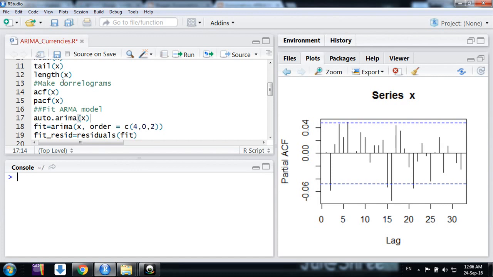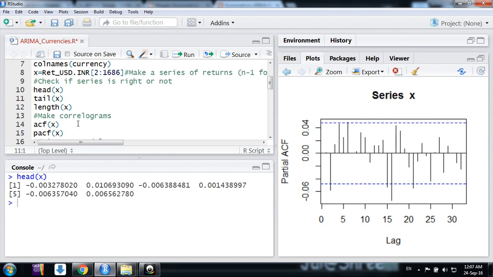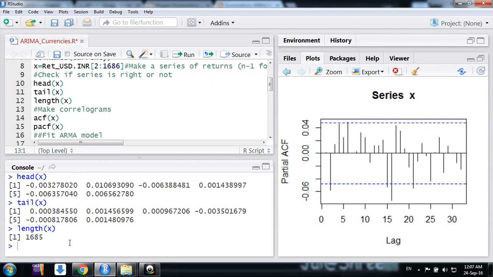Here, friends, we are having a series. If I say USD and INR prices and the returns. So if I say this is the series we have, head and tail of the series. The length of the data is 1685 daily observations. These are the returns I have taken, I'm not describing the data. This is daily USD INR return for 1685 days.